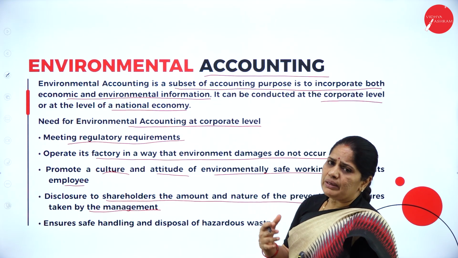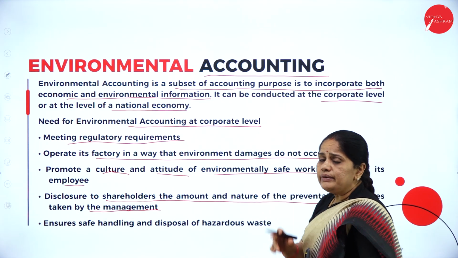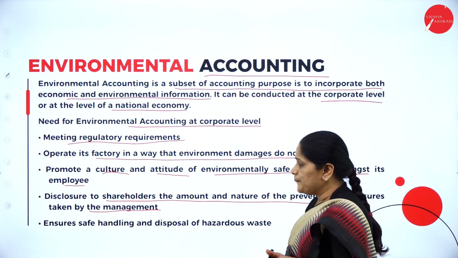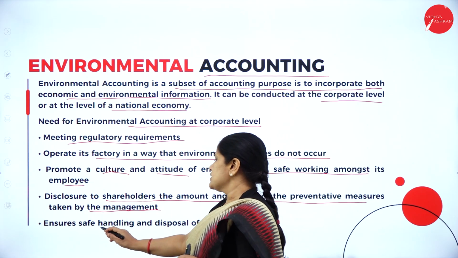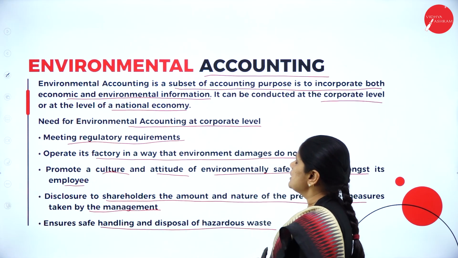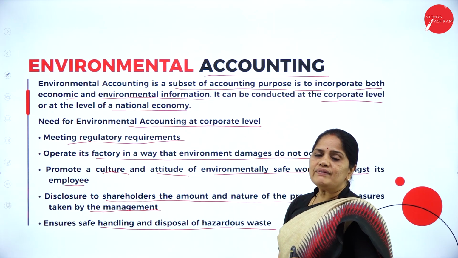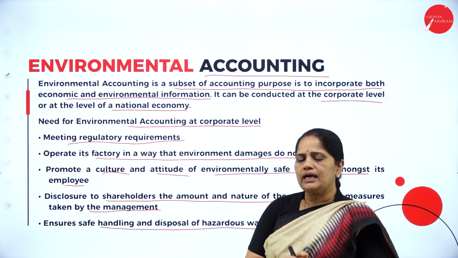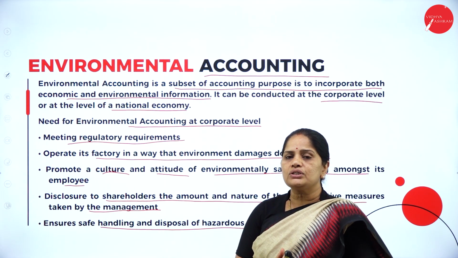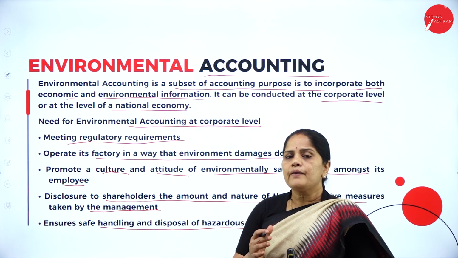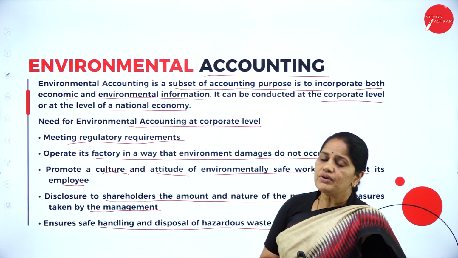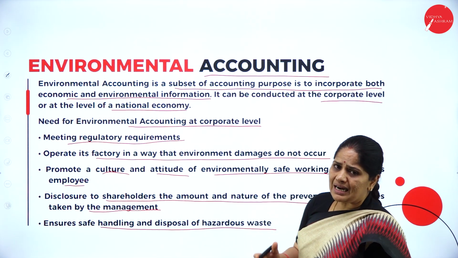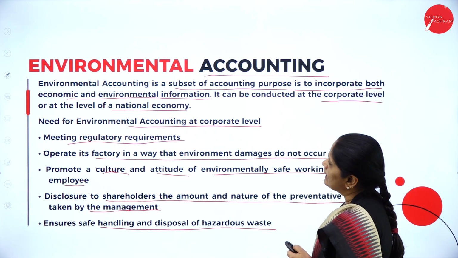So all these will be taken into consideration, and it has to be disclosed to the shareholders in the annual general meeting. Then next, it ensures safe handling and disposal of hazardous waste. Whatever waste is produced in the organization, the organization has to ensure that it is safely handled and safely disposed of, and it should not cause harm to any of the people residing around that particular organization.